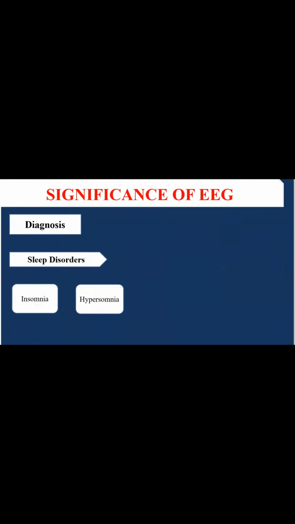The most common sleep disorders can also be diagnosed by the EEG, which include insomnia, in which there is the deprivation of sleep, hypersomnia, in which there is excessive sleep, and somnambulism. Somnambulism is the disorder of sleep in which the patient tends to walk after or during the sleep. The other disorder is the sleep apnea syndrome, in which during the sleep there is a temporary respiratory blockage,